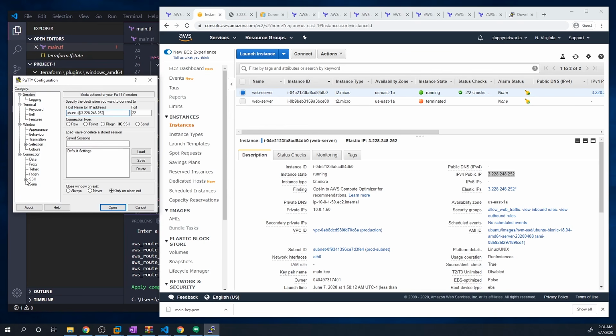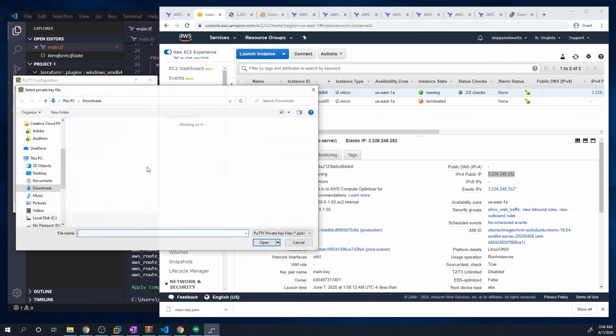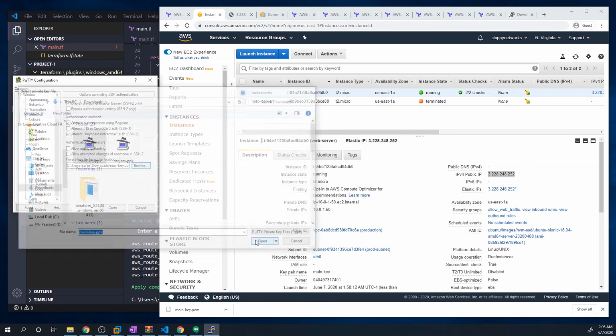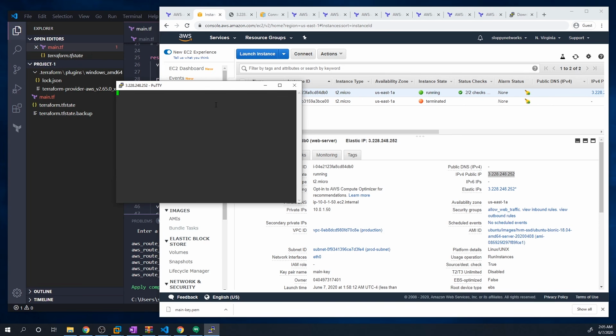Now we have to log in using that PPK file. To tell PuTTY to use that, go into this SSH right here. And I know this text is a little small for you guys. I don't know how to make this bigger, unfortunately, so you're just going to have to bear with me. Hit the auth button, and then there's a section that says private key file for authentication. So hit browse and then just find that main-key PPK file. Hit open again.